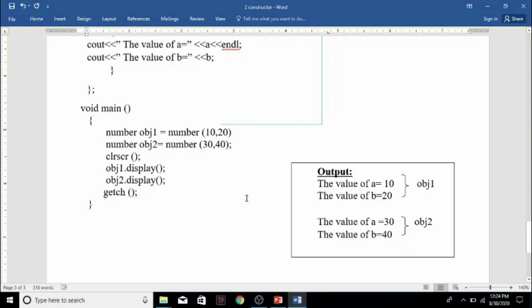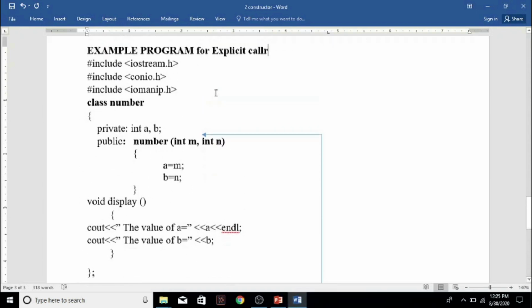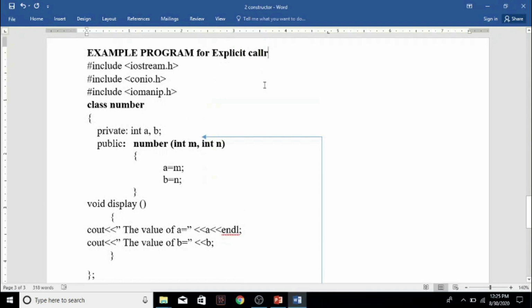Okay, so the difference between default and parameterized constructor is, in the default constructor we have seen that all the objects declared in the main program will get the same values. All the objects will be initialized to the same values. But in the parameterized constructor we can give different values to different objects. Okay, so this is an example for explicit call.